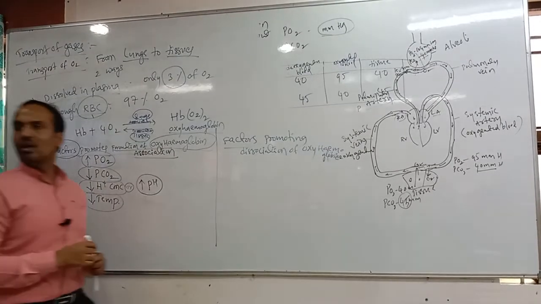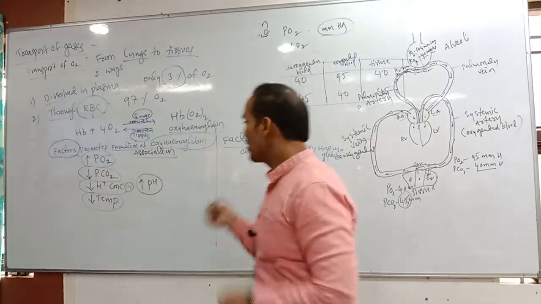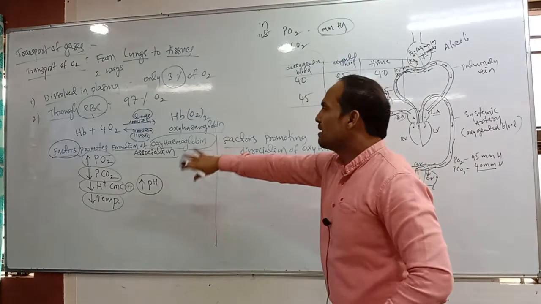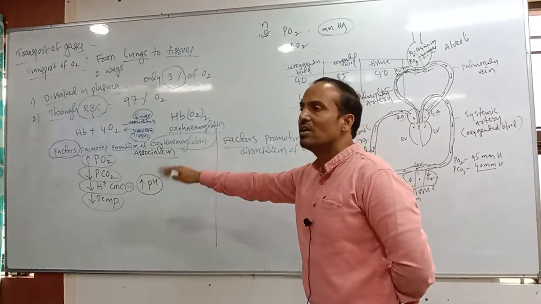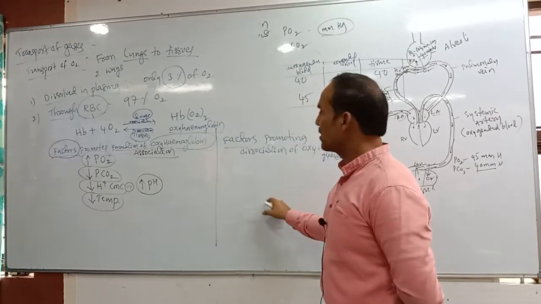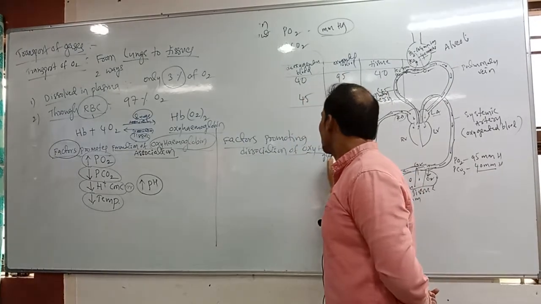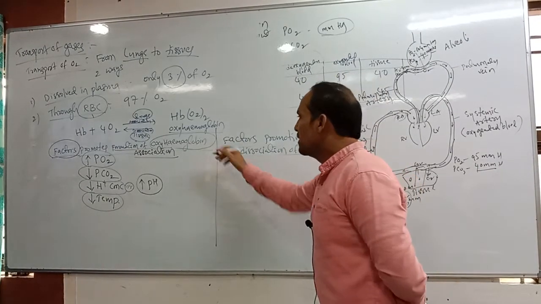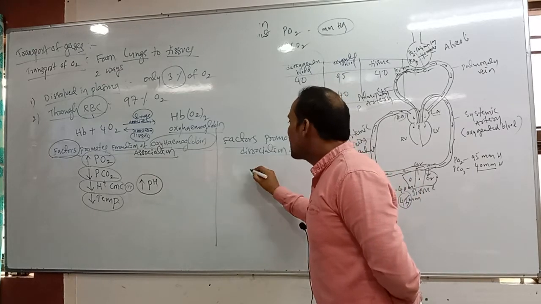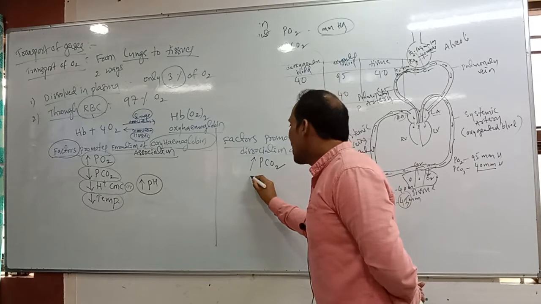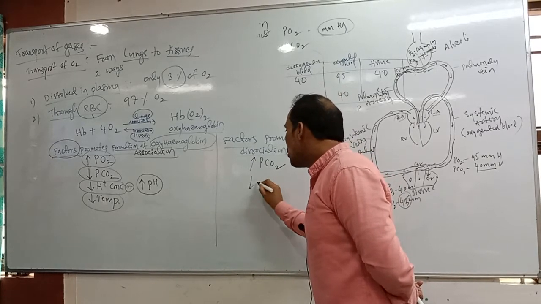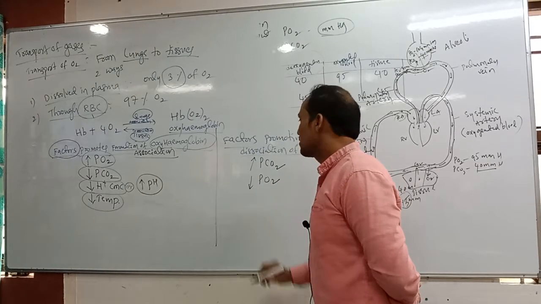This point you should highlight when you are reading that. Come on. Same, opposite. What are the factors promoting the oxyhemoglobin formation? The same opposite factors are promoting dissociation of oxygen. Okay? Yes, come on now. Here, more partial pressure of which one? Carbon dioxide. Okay? And low partial pressure of oxygen.